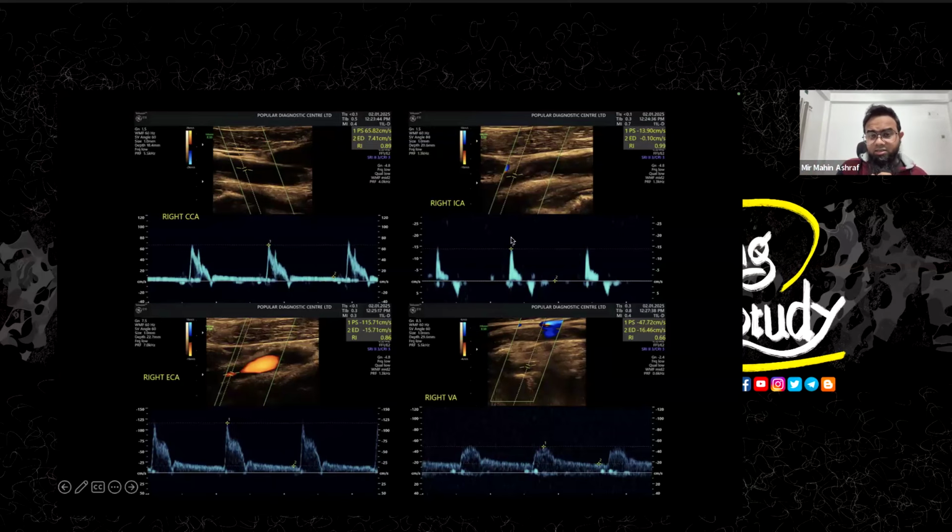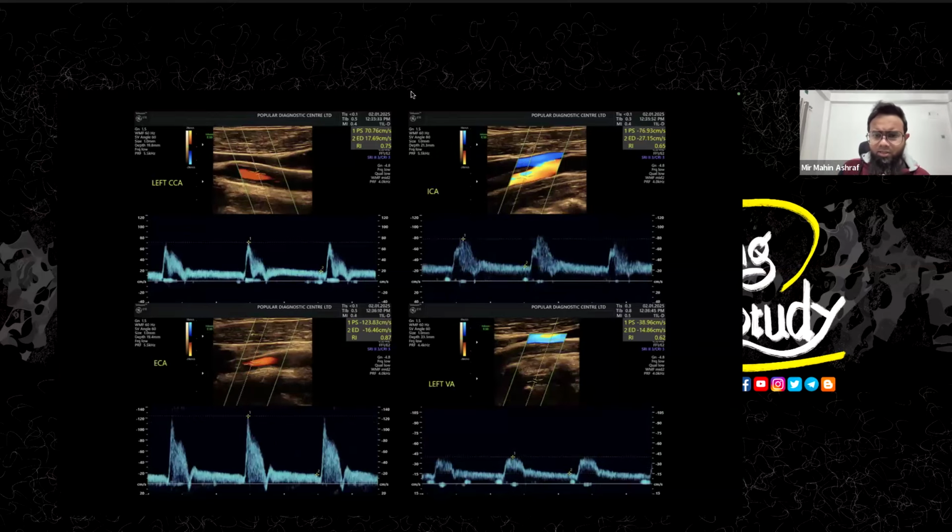You can see it is a multiphasic wave pattern. You can see flow in the positive and negative direction, so towards the brain and from the brain, which is very unusual for the internal carotid artery. And there is no flow in this long part of diastole. So it should be abnormal. We'll look at it later, but let's look at the left side.